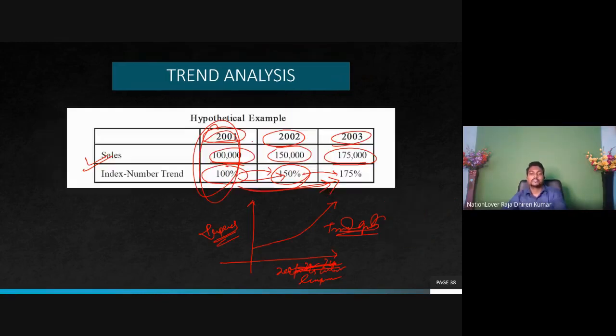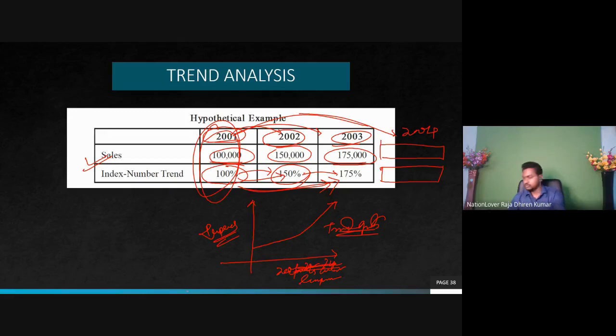Look at it. In 2002, increment is 50%. In 2003, increment is 75%. Obviously, you can make an easy guess in 2004 how much is the sale and how much is the percentage.